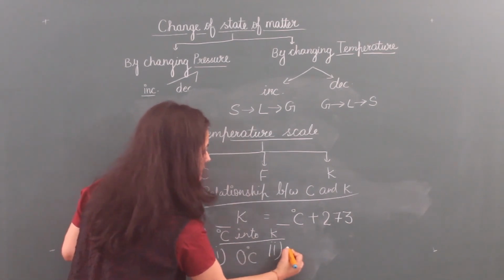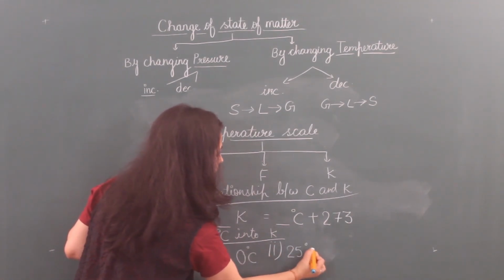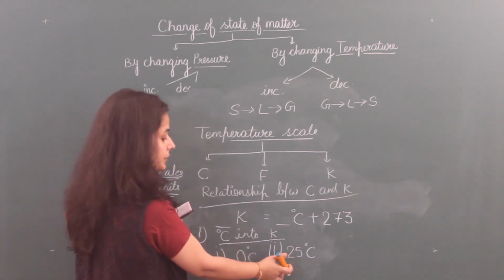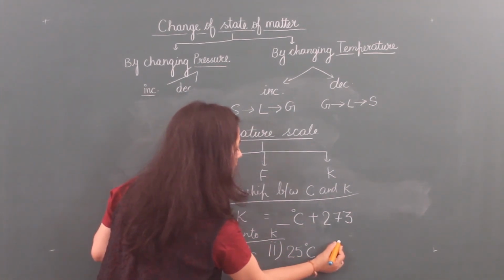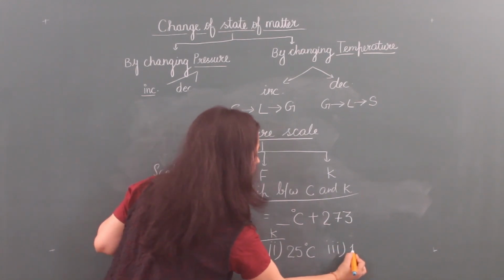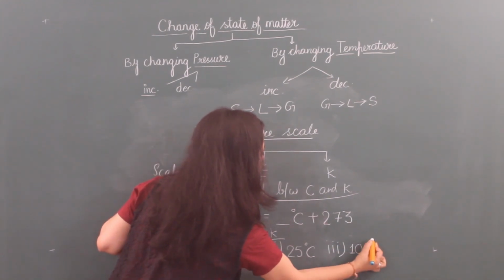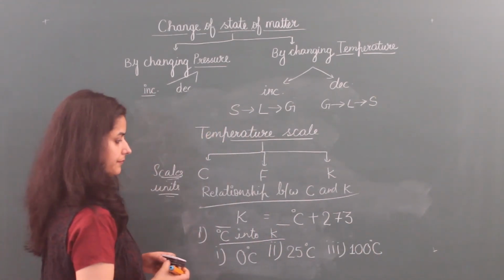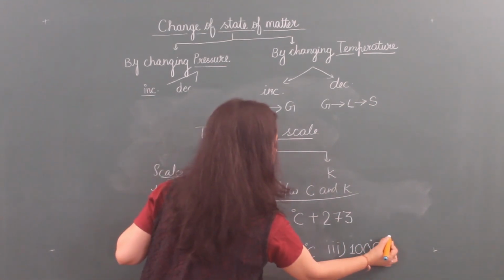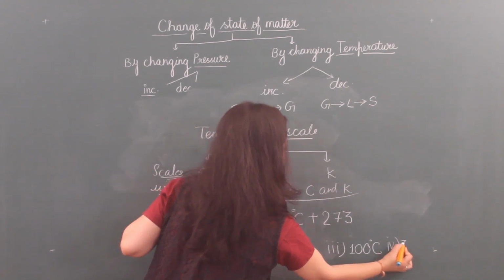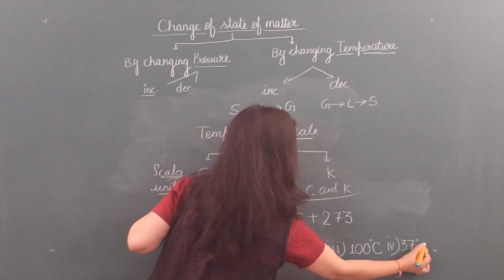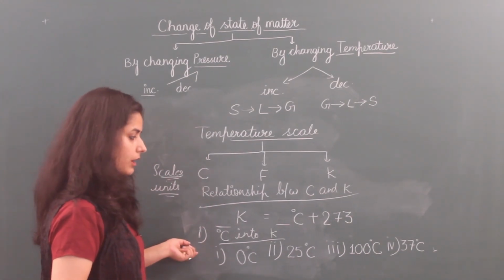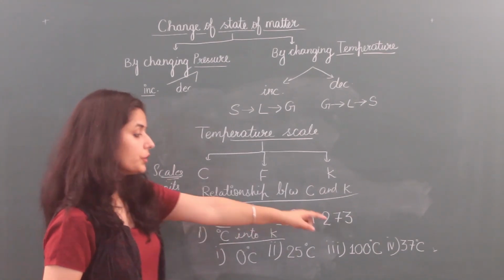Second is 25 degrees Celsius, this is the room temperature. Third one is 100 degrees Celsius, this is the boiling point of water. And fourth one is 37 degrees Celsius, this is the normal body temperature of a human being.